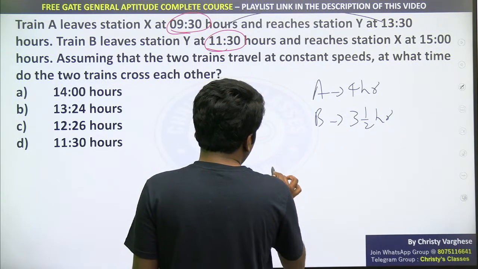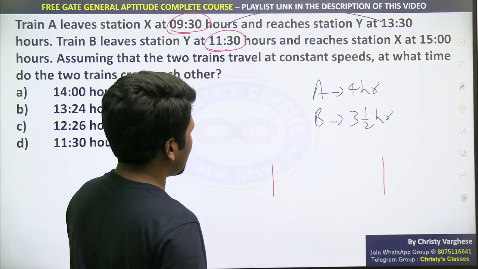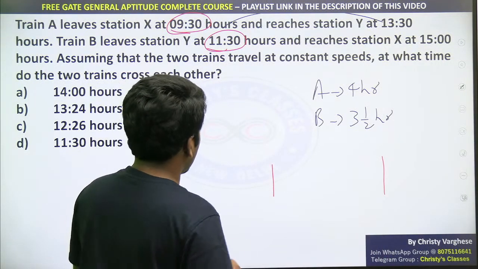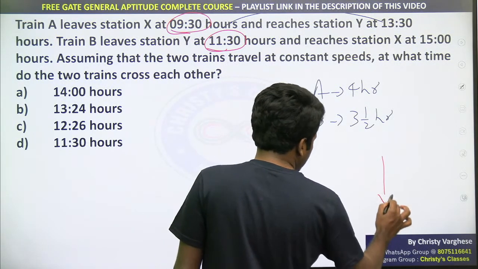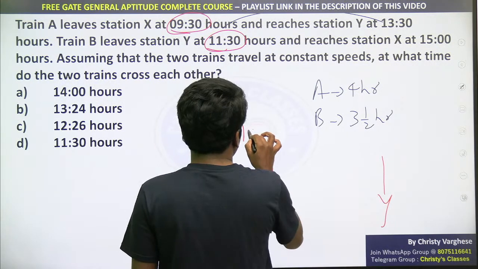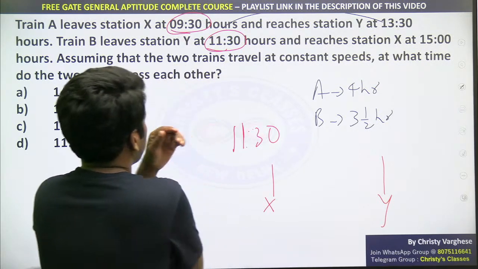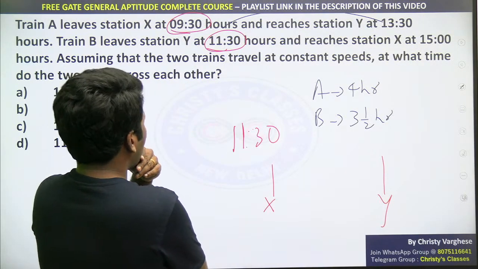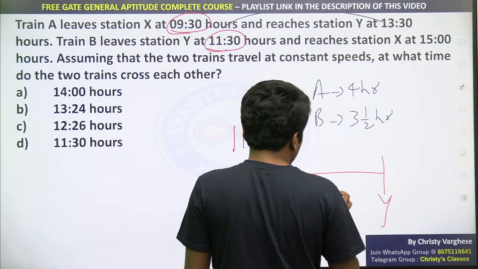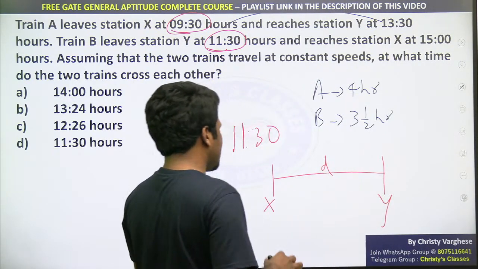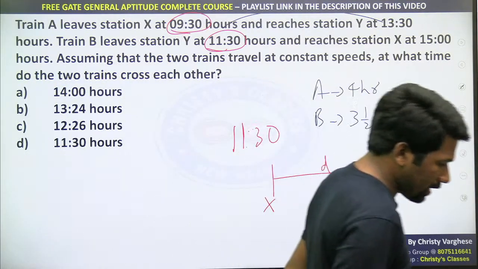So we start from 11:30 only. At 11:30, the situation of station X and station Y: let D be the distance between X and Y at 11:30.